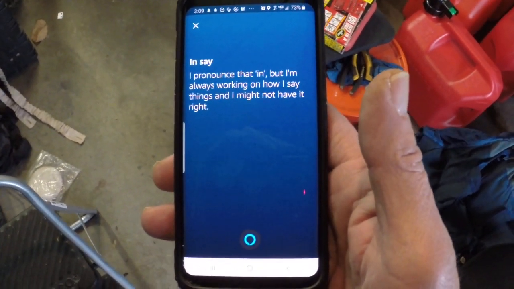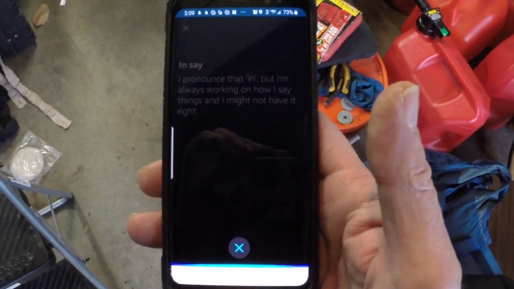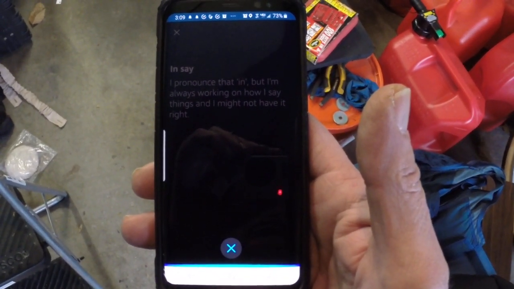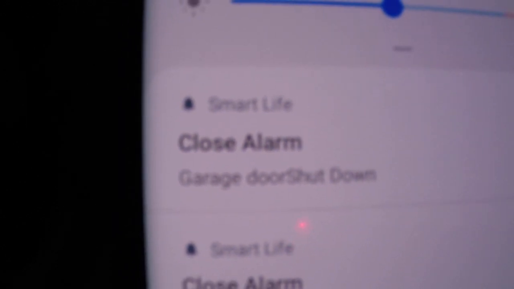The garage door is obviously open, so I'm going to say close garage door. Close garage door. Hang on. Alright, garage door is closed. Now I get a notification on my phone that says the garage door is closed. So if I go to notifications, it says closed alarm, garage door closed.